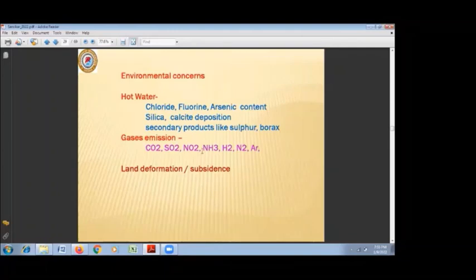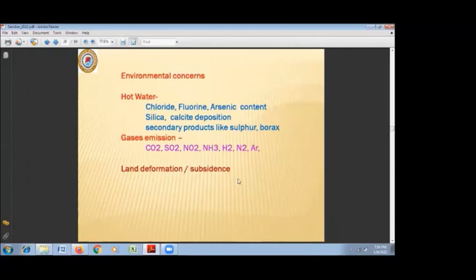And there are some secondary products like sulfur, borax, cesium, etc. They can be treated and taken out as secondary byproducts. The important gas emissions from geothermal energy are CO2, SO2, NO2, and hydrogen, and even helium and argon. The most profuse emissions are CO2 and SO2. Sometimes that has to be separated.